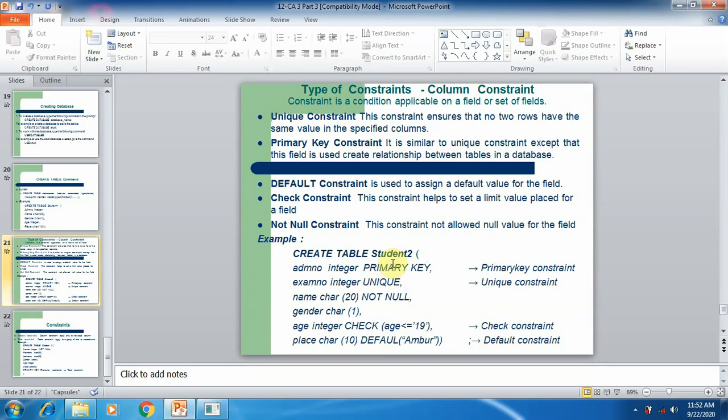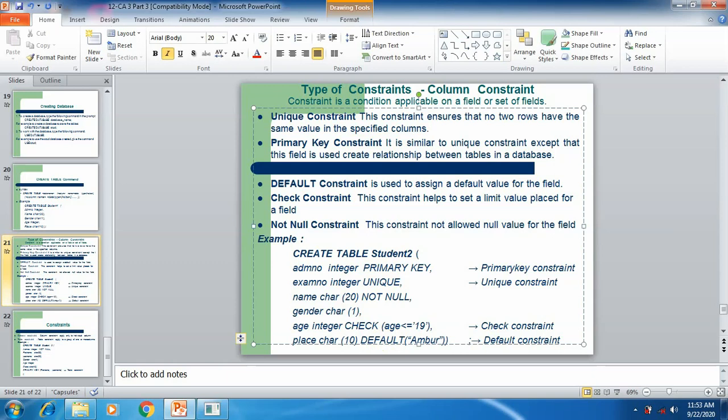Next constraint is default constraint, which is used to give a default value to the specific column. So here we are using a default constraint for column place where the default value is Ambur. It means when the user does not give any value to this column, then Ambur will be taken as the default value for the column place.